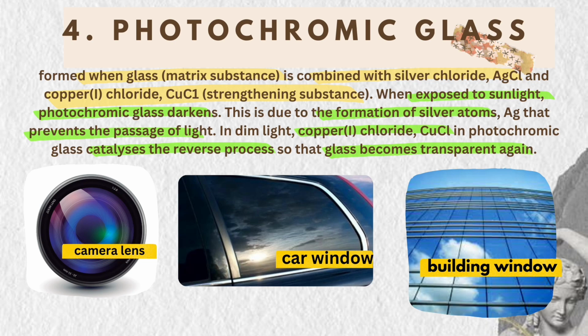Photochromic glass. It's formed when glass matrix substance is combined with silver chloride and copper(I) chloride, strengthening substance. When exposed to sunlight, photochromic glass darkens. This is due to the formation of silver atoms that prevents the passage of light. In dim light, copper(I) chloride in photochromic glass catalyzes the reverse process so that glass becomes transparent again.